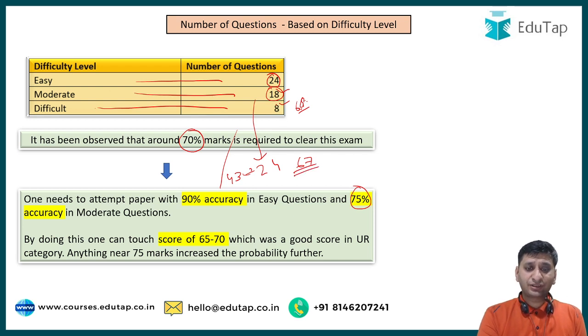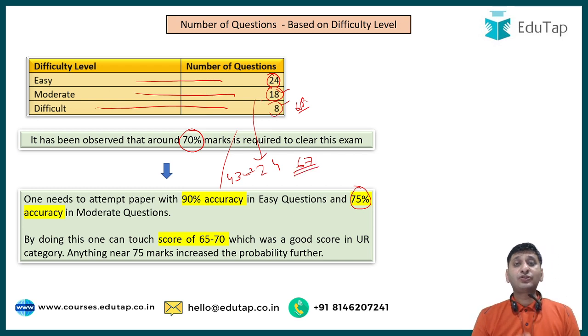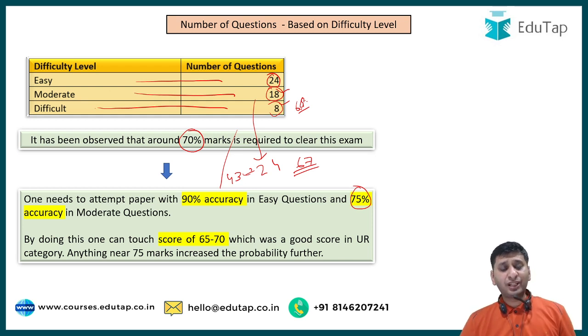And in the difficult section, I think the key was not to lose marks. So you might not have attempted it, that's okay. But if you would have attempted it wrong, then it would have led to negative marks being there in your kitty, which would have further taken your score to a lower level. So overall, this could have been the strategy. Again, whatever has been their strategy, it was their strategy.